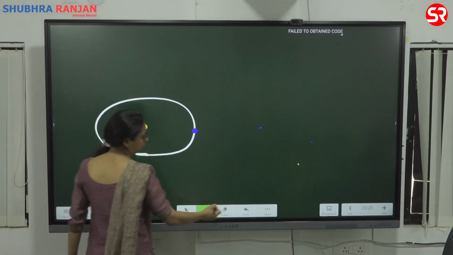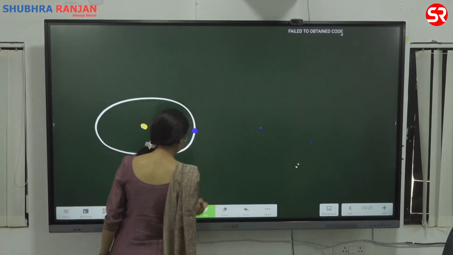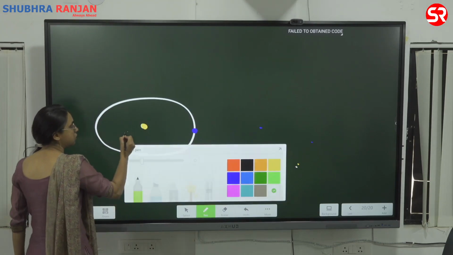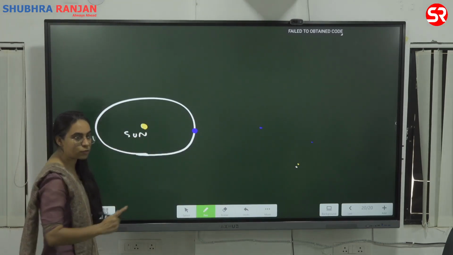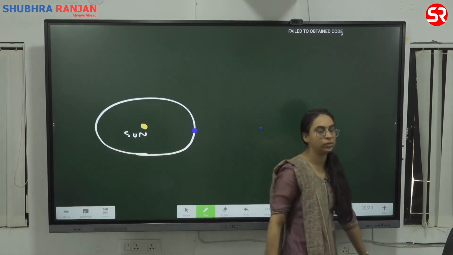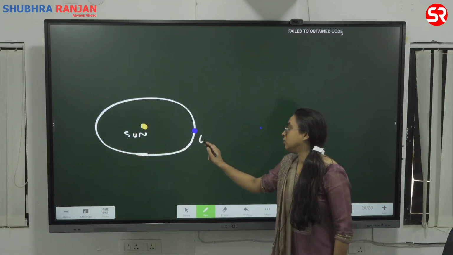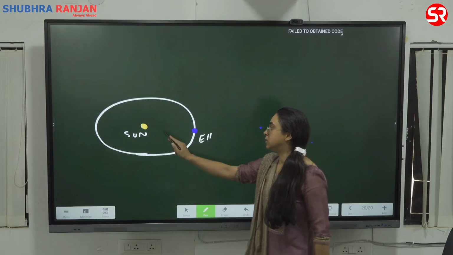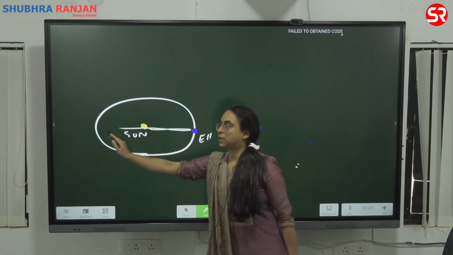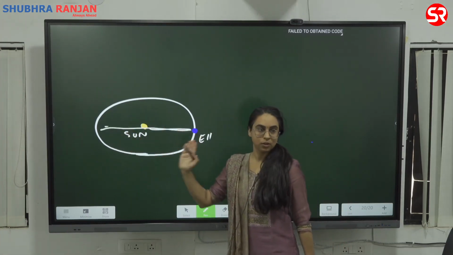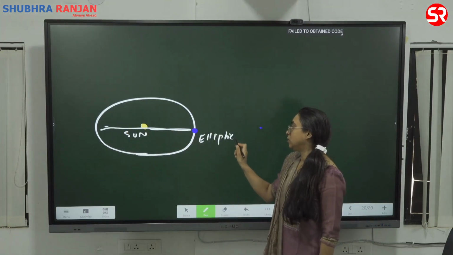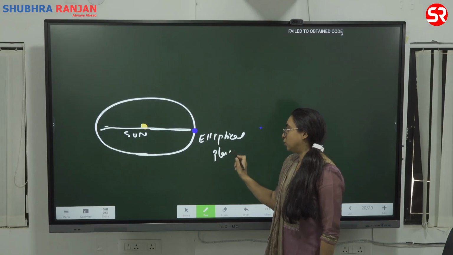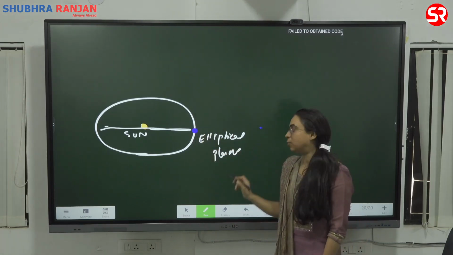Okay. Now let's understand this once. So let's say this is your sun, and the Earth is revolving around the sun in an elliptical plane. You call this the elliptical plane. जिसमें rotate कर रहा है या orbit कर रहा है उसको क्या बोलते हो?